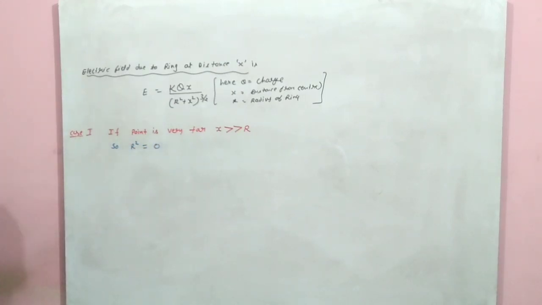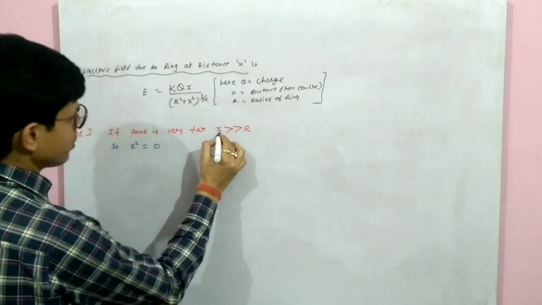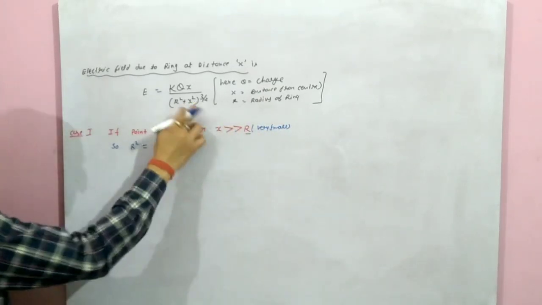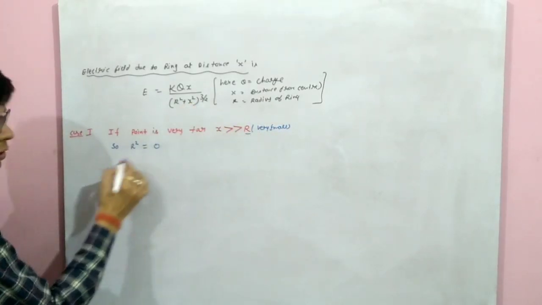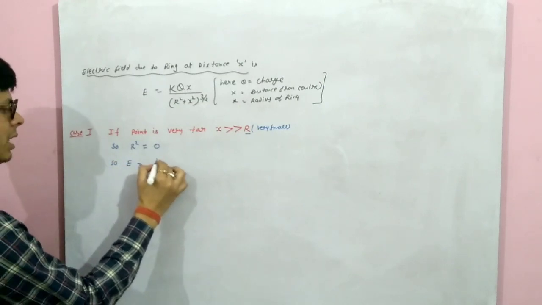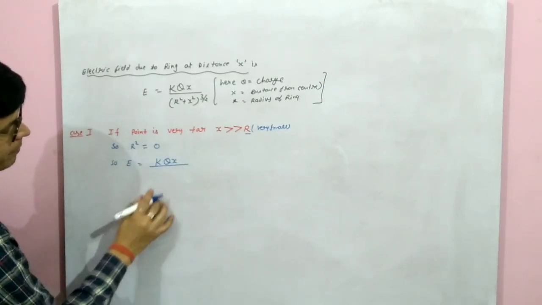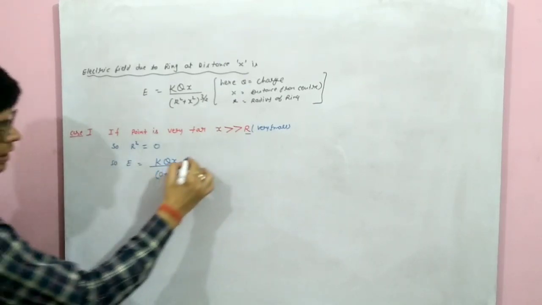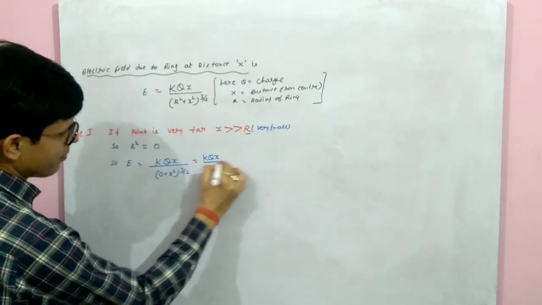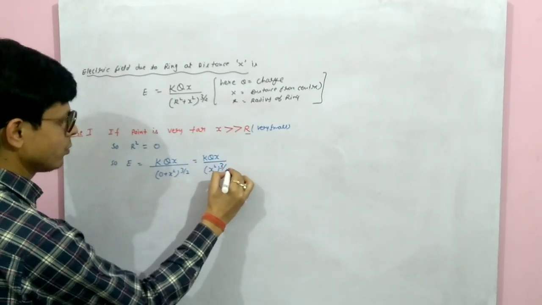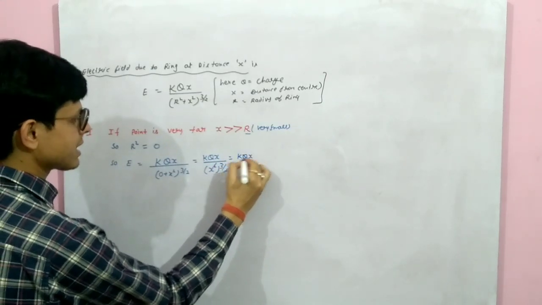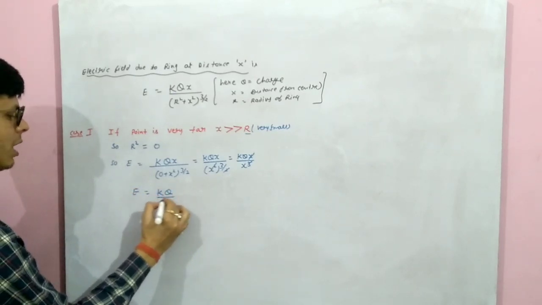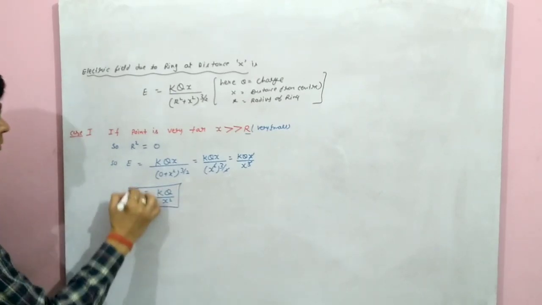r square कितना हो जाएगा? 0. अगर r बहुत छोटा है, very small कहेंगे इसे, x के कंपेयर में, तो r स्क्वायर की वैल्यू 0 हो जाएगी। So E हो जाएगा k q x upon (0 plus x square) to the power 3/2, that is k q x upon x square to the power 3/2, that is k q x upon x cube, cancel, so E equal to k q upon x square.